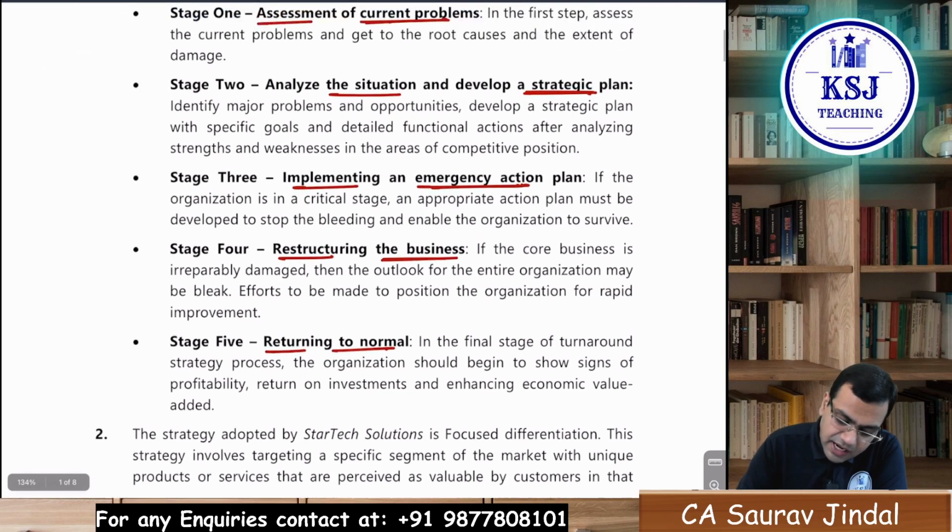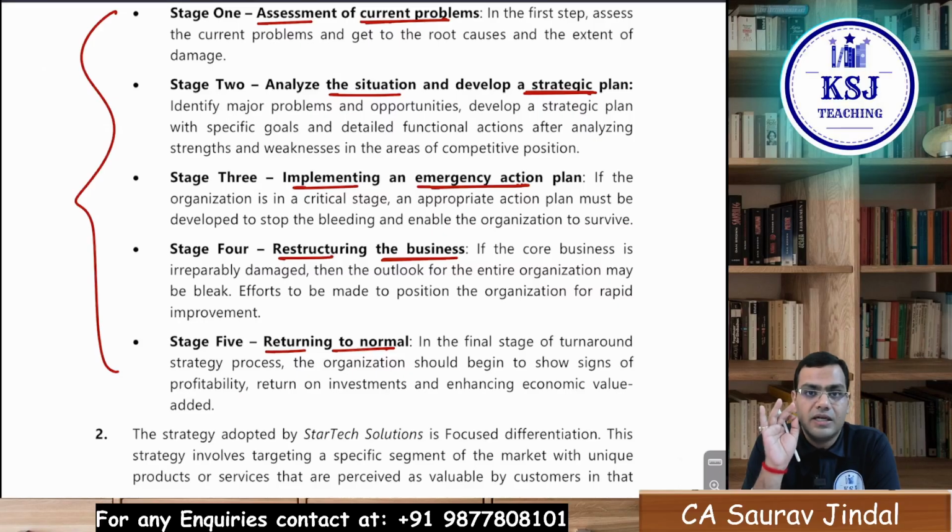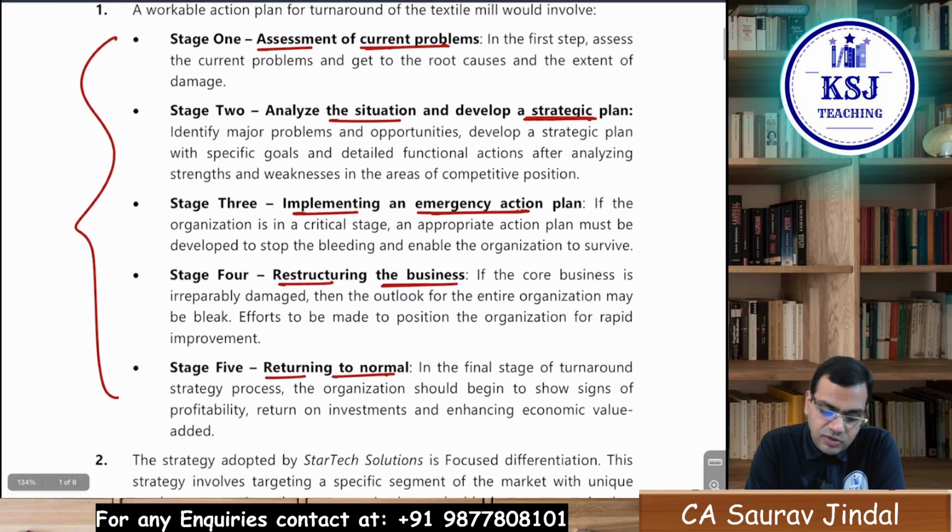So these are the 5 stages you will write whenever there is a question on the turnaround strategy. Assessment of the current problem, then analyze the situation and make a strategic plan, then implement the emergency action plan, then restructure the business, and then return to normal, right? So this is regarding the turnaround strategy. That's it.